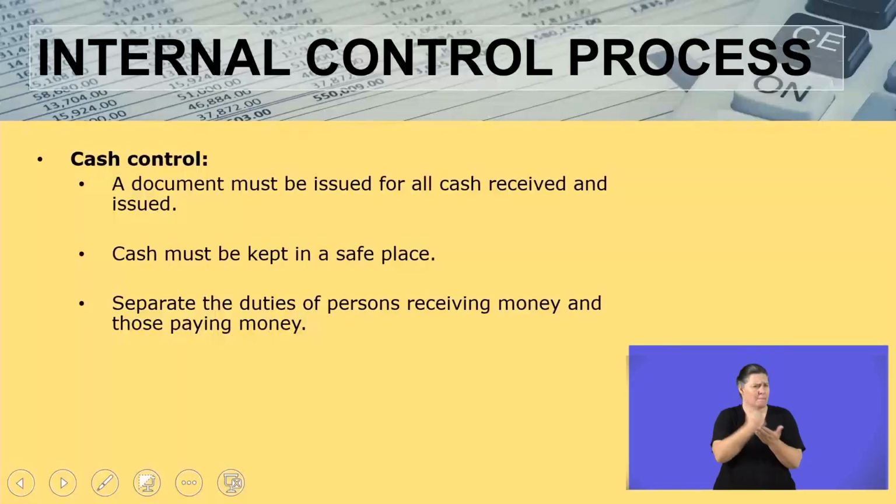I'm going to look now at the last control, which is cash control. Now, with cash, you would have to know that cash is a very sensitive asset of the business. All right? So with cash, a document must be issued for all cash received as well as issued. Any money that we are receiving or any money that we are paying, there has to be a document. In other words, every movement of cash must be supported by a document.